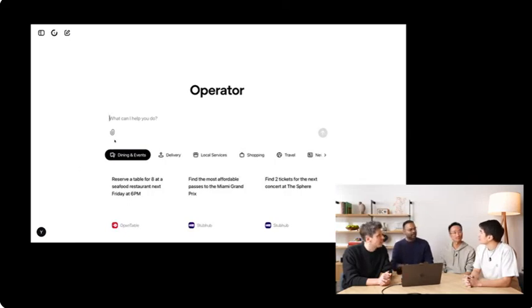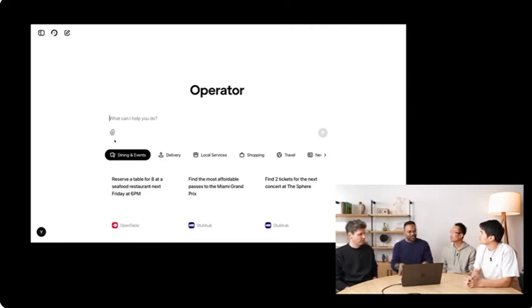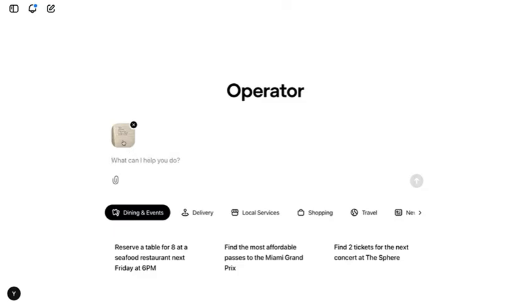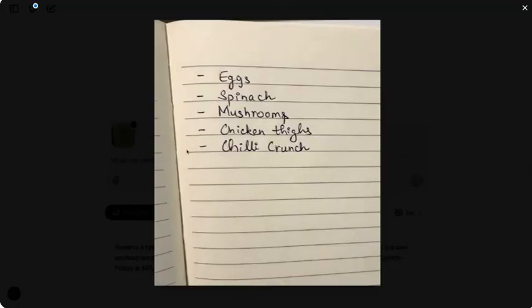Oh, with groceries. Yeah, I love groceries. So I've been using Operator to shop all my groceries. I love to cook quite a bit, and I have been using Operator exclusively for groceries. So I have a shopping list here, which is this one. Let's see what it is. Eggs, spinach, mushrooms, chicken thighs, chili crunch.